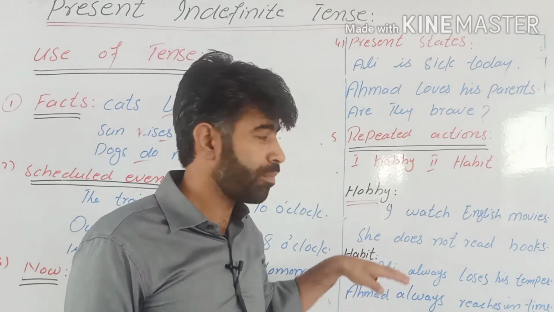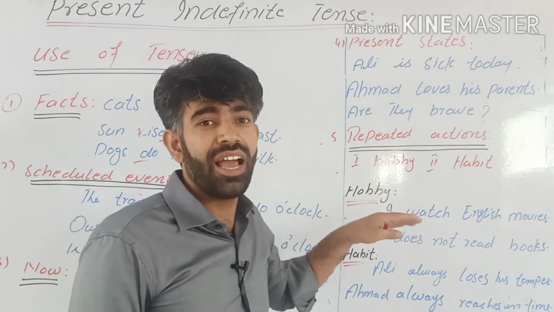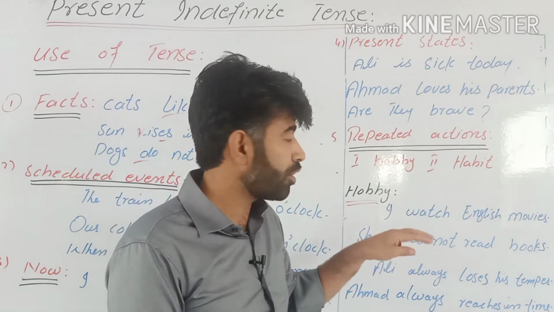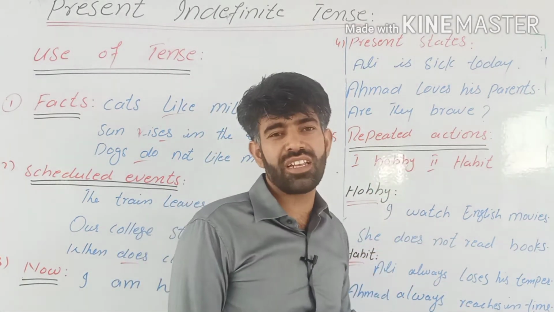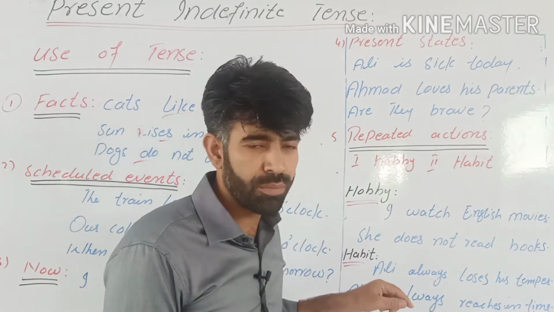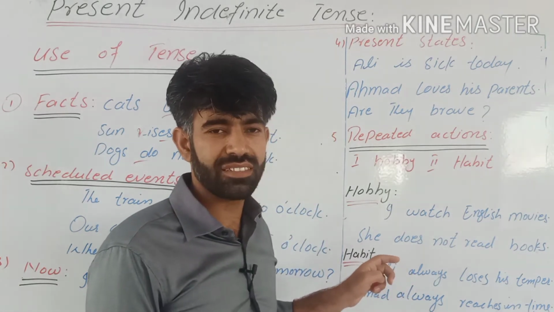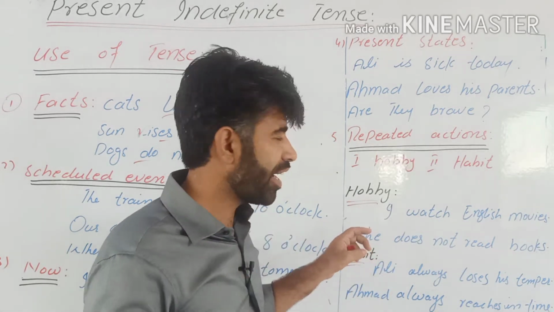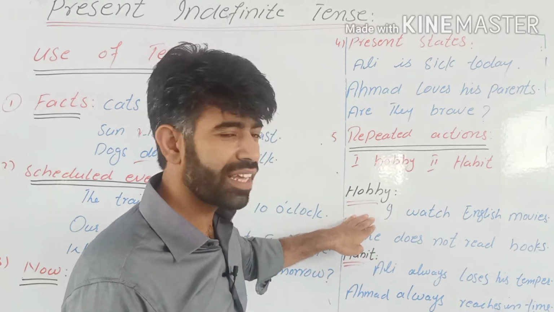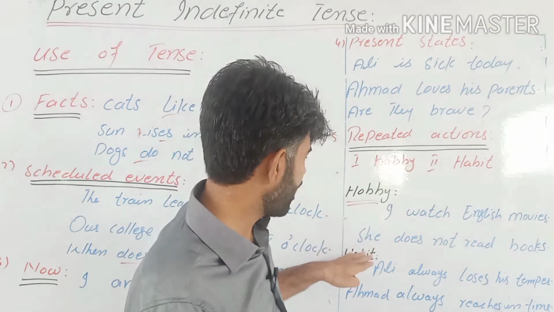And if you want to talk about your hobby, which is related to the present, you have to use present indefinite tense. Try using some other tense to express your present hobby. Try making a sentence. Can you? No, you cannot, I think. Try again. If you come up with some sentence, tell me as well.